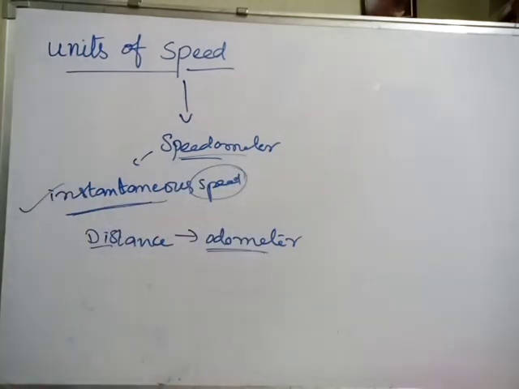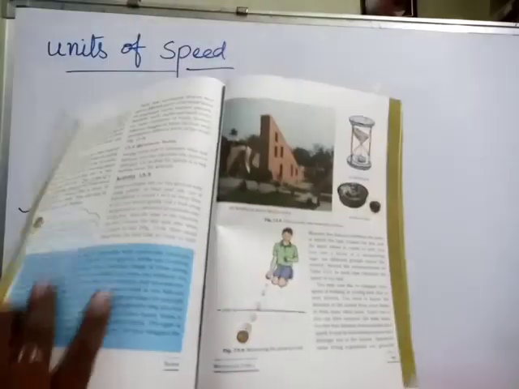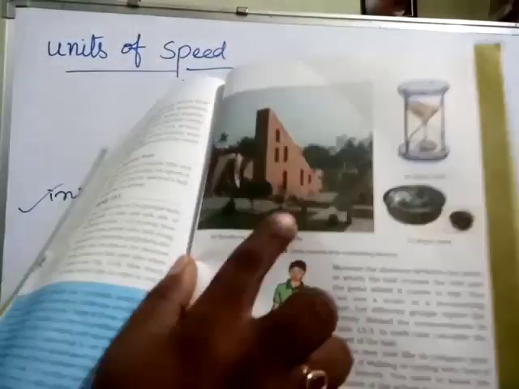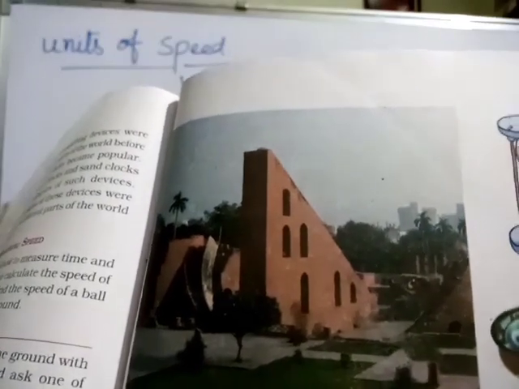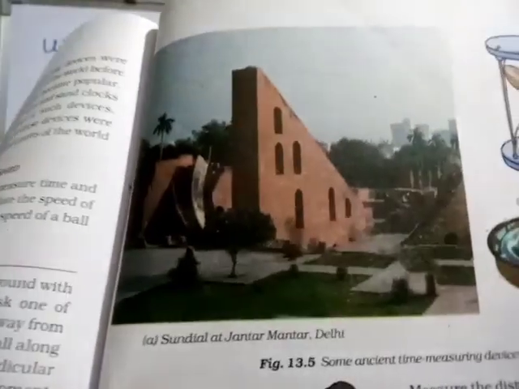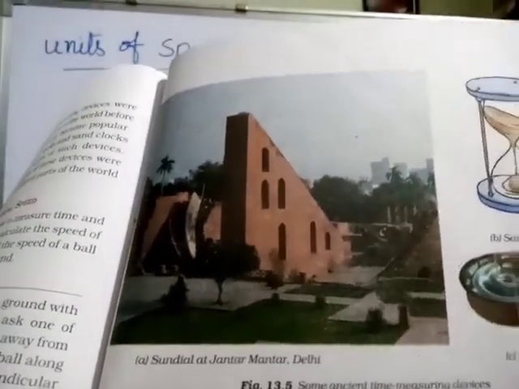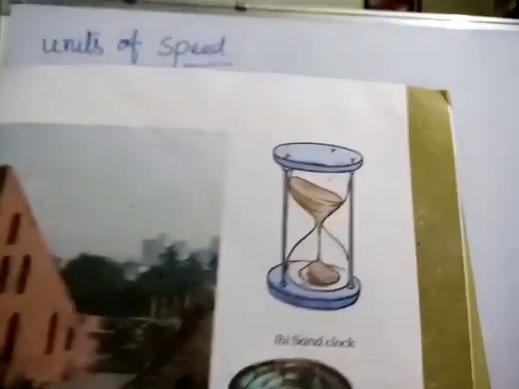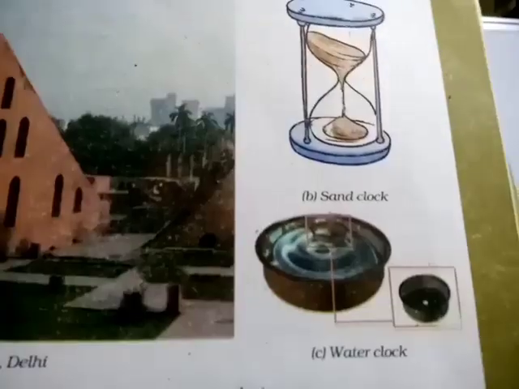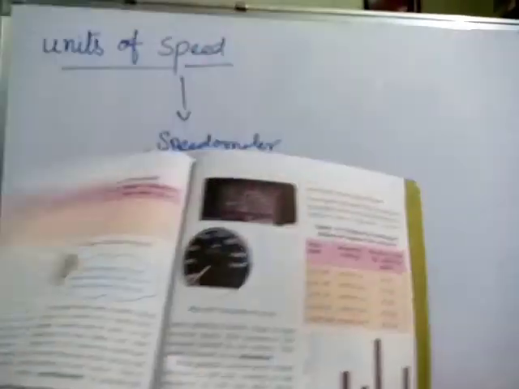So tomorrow we will discuss some more concepts. Today you have to read page numbers 147 and 148. See, this is Jantar Mantar in Delhi. See how big the sundial is. That is a sundial, and there are so many in our country. In Rajasthan also there is one Jantar Mantar. And see the sand clock and water clocks. These are measuring devices for time.